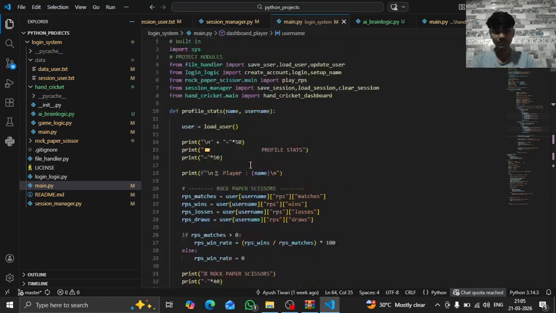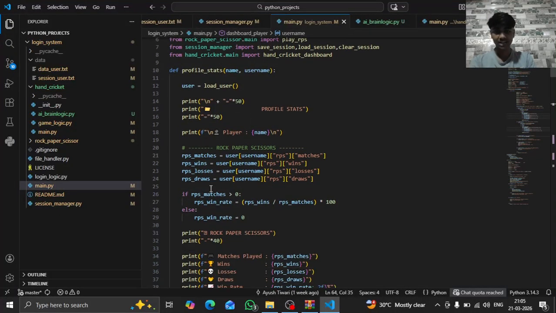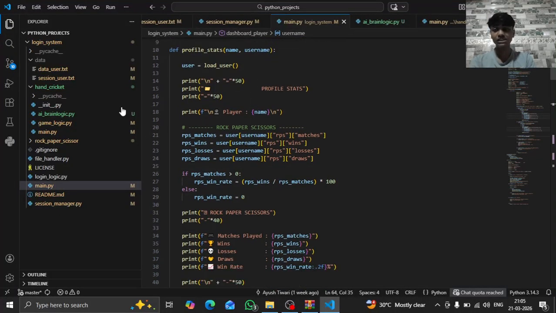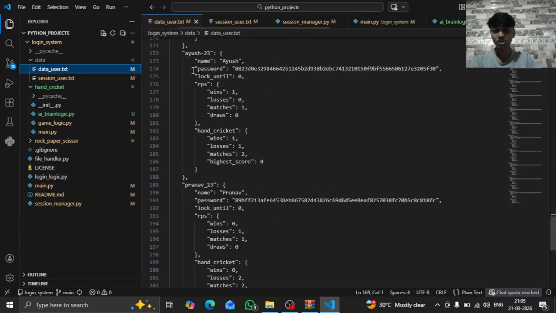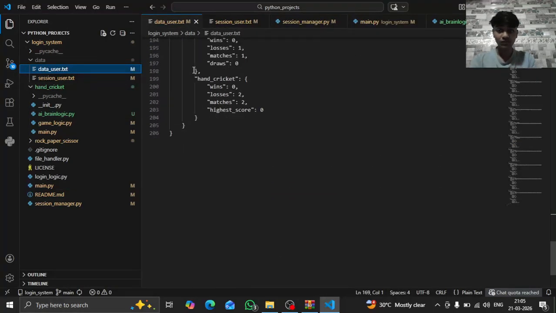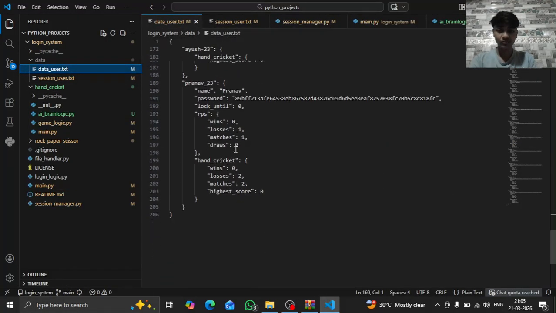So first, this is main.py. You can see the profile stats, the full profile stats type, like username. We are using a JSON file. I can show you the file. See, there are so many users. This is my main, so we have many users like Pranav. See, this is the hashed password.